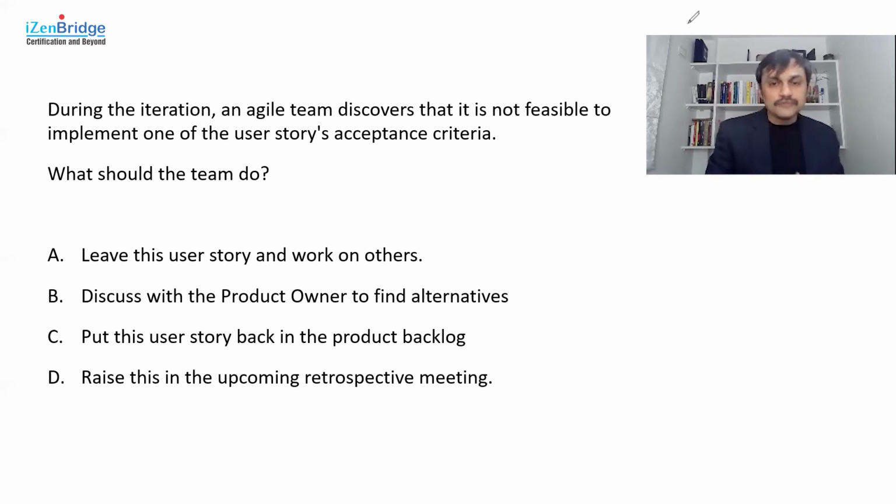So we should collaborate with the business, with the stakeholder, the product owner, who in many cases represents the business for the team, and find out what is right for a given situation. Yes, we can talk about this situation in the retrospective meetings if these things are happening very frequently. But as of now, when we discover it, we should quickly discuss it at the earliest possible opportunity with our product owner. And that's why I go with option B as the right option for this question.